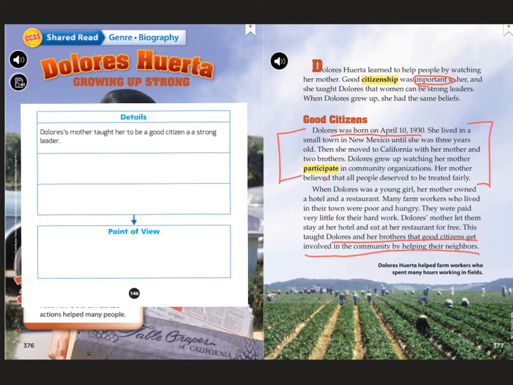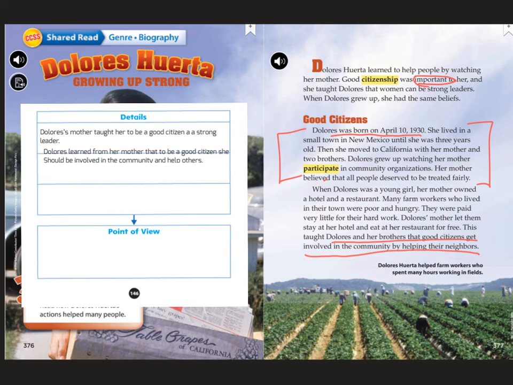So I'm going to write down: Dolores learned from her mother that to be a good citizen, she should be involved in the community and help others.